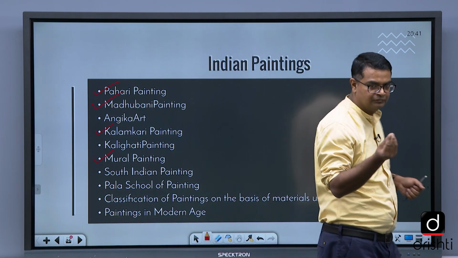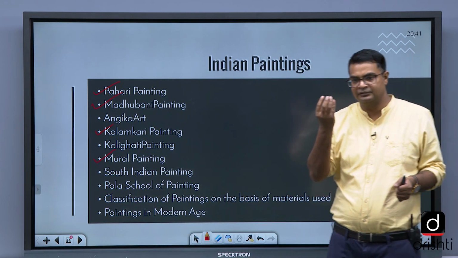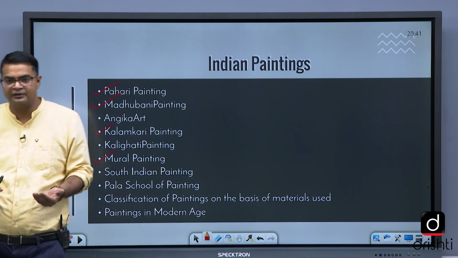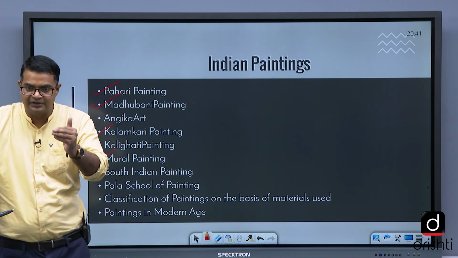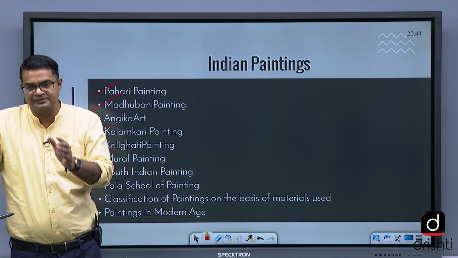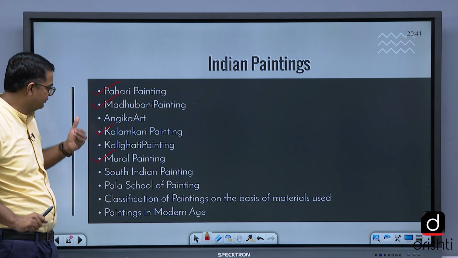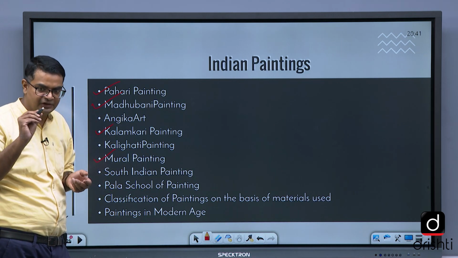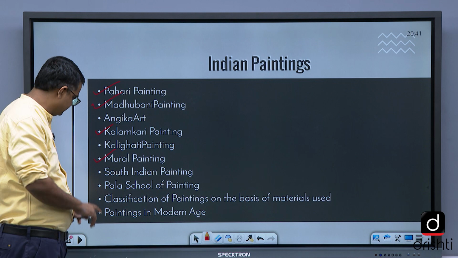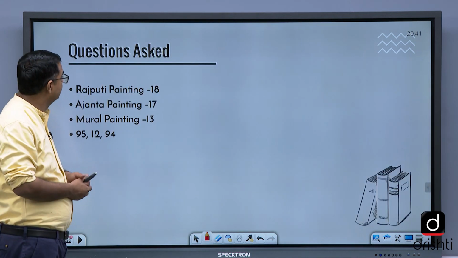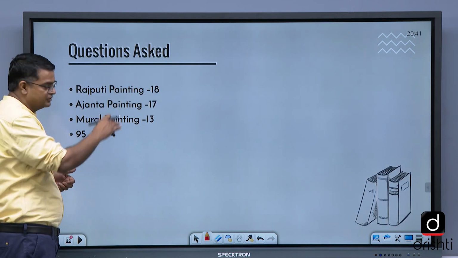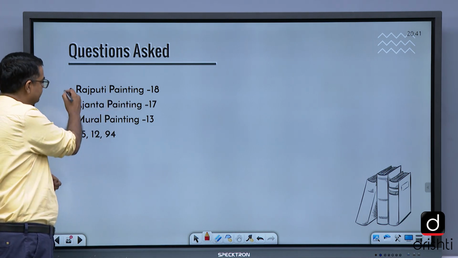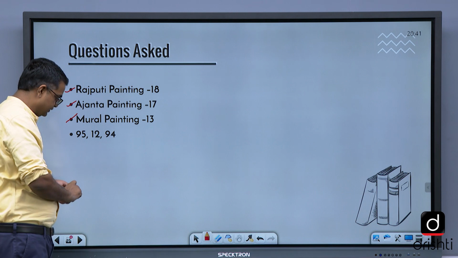The subject matter of the painting, who painted it, religious है या secular है, किस period का है. These are things that you need to remember. What are the types of color used? What is the nature of the brush? The type of brush used. Questions such as Rajputi, that is, Bani Thani, they have asked. Janta painting, mural painting, ये सब question पूछा है PSC ने.